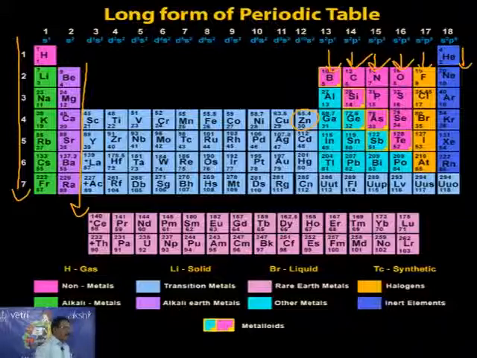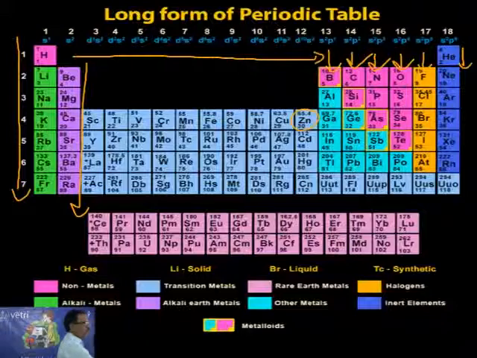Period-wise also: hydrogen, helium, then lithium to neon, sodium to argon, and potassium to zinc we have to memorize.